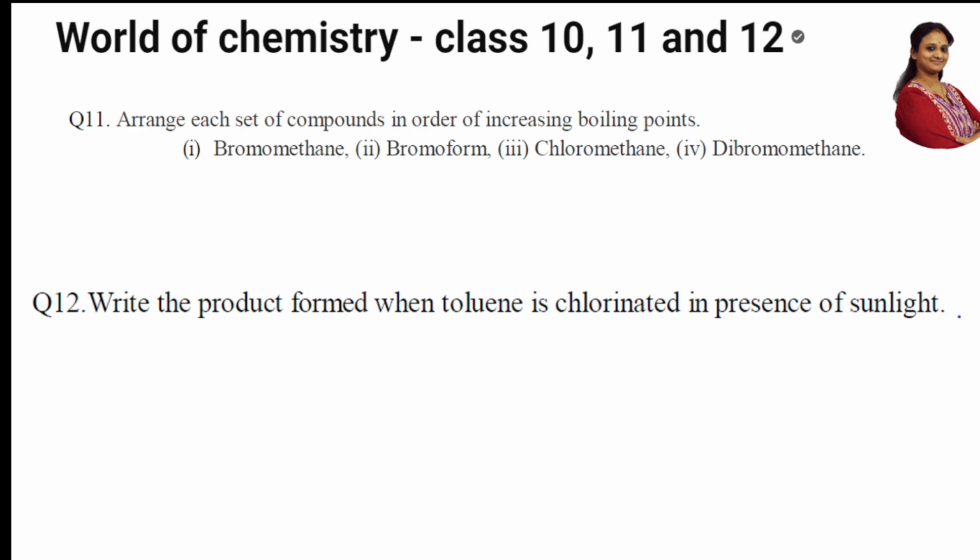Next question. Arrange the following compounds in the order of increasing boiling point. Just now I said, boiling point is inversely related to branching. So based on that concept, chloromethane, bromoform. Okay, let's see. First one comes third, then 1. Why? Because of the molecular weight of chlorine and bromine. Bromine is more, right? Then 4, then 2. That's the order.